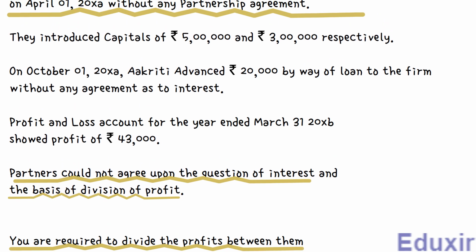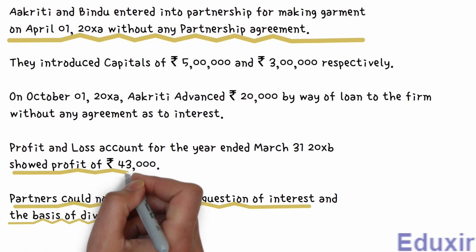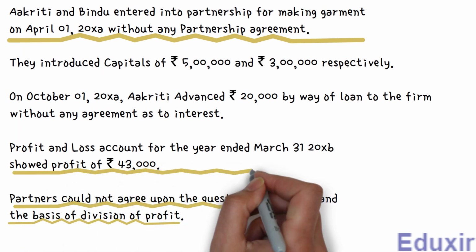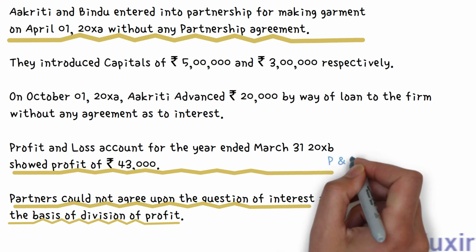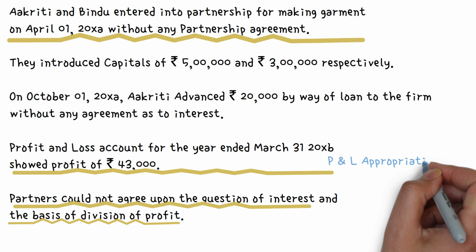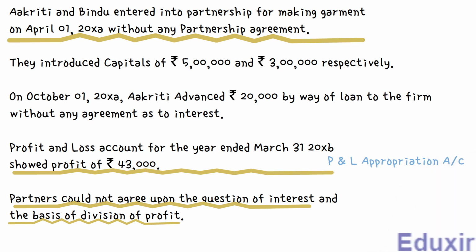Now, it is given in the problem that at the end of the accounting period, the profit and loss account is showing a profit of 43,000 rupees. We know that this profit in the profit and loss account is nothing but a credit balance in the profit and loss account. So, for distributing this profit among the partners, this profit should be transferred to the profit and loss appropriation account. At the same time, as we are transferring the profit out of the profit and loss account, we should debit the profit and loss account with this profit amount.